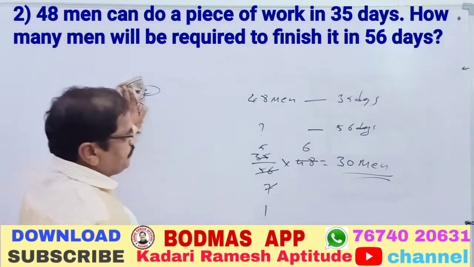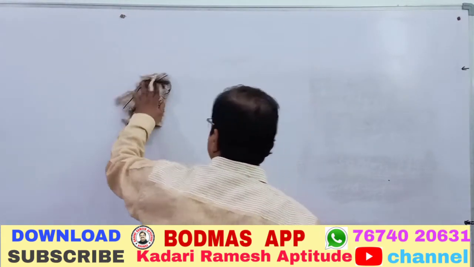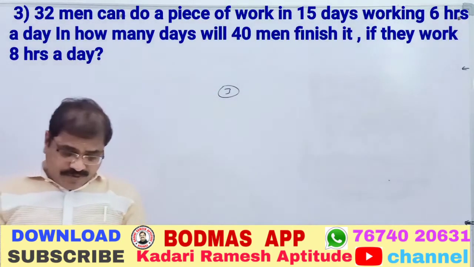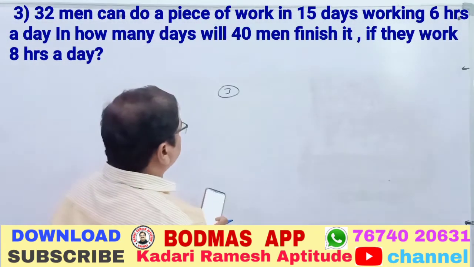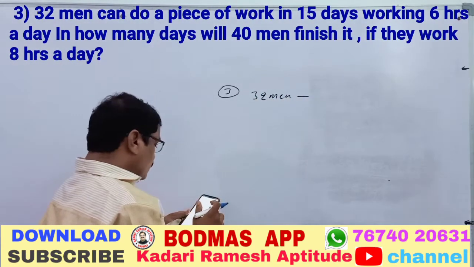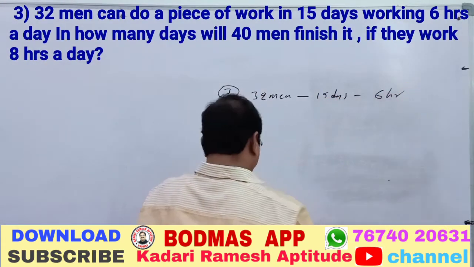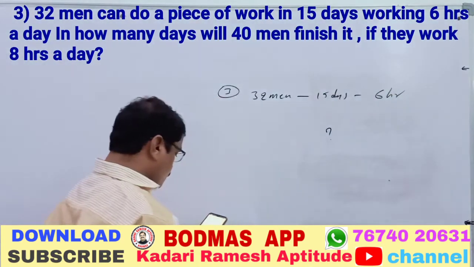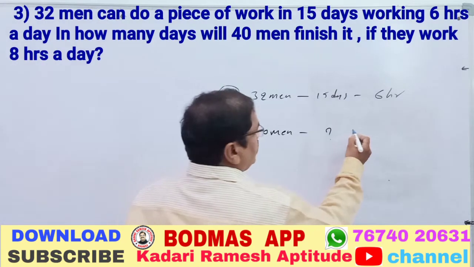So question number 3. Now coming to question number 3: 32 men can do a piece of work in 15 days, working 6 hours a day. See here, 3 parts are given. 32 men, the same 32 men, 15 days they have done, working 6 hours a day. Now how many days is the question mark? 40 men. So how many days will 40 men take if they work 8 hours a day?